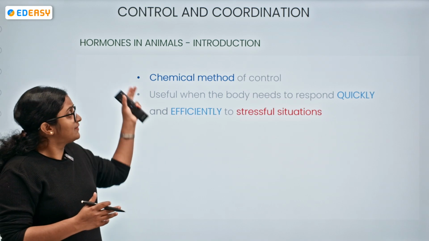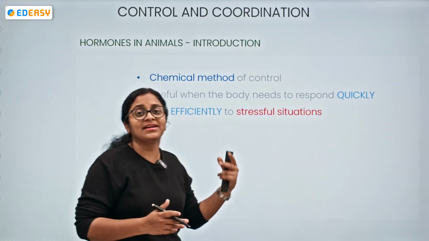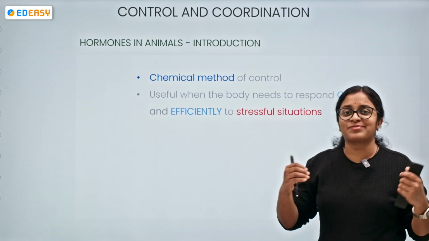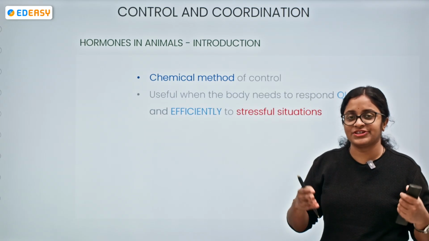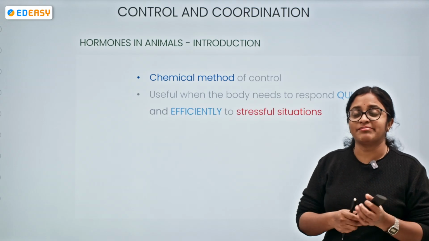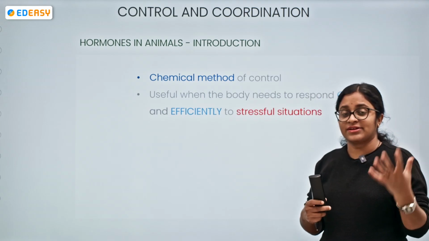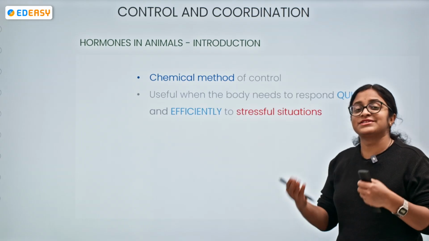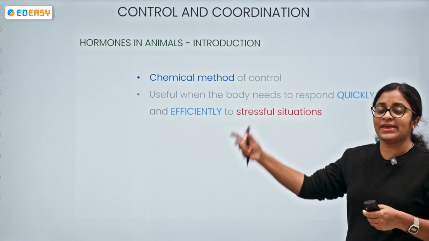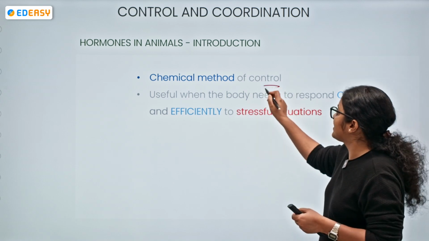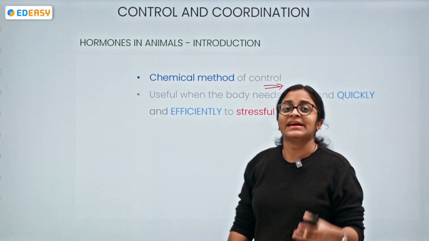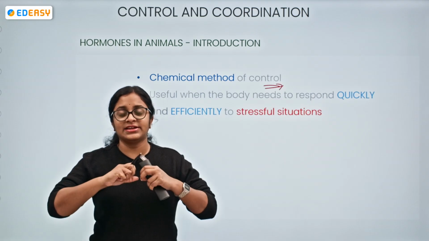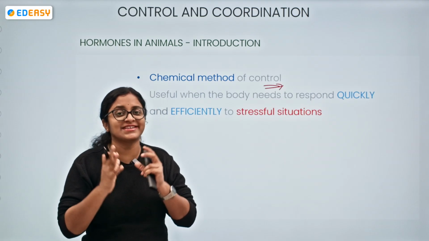Okay, so we can say the hormones in animals, this is like a chemical method of control. So the previous one was nerve impulse transmission, nerve impulse propagation, right? So nerve impulse generation, transmission, there is a propagation of nerve impulse, and the signal transduction, or we can say the signal transmission will be there, whereby we have seen the response being produced. So in these hormonal systems, we have this being the chemical method of control. It is being required particularly when we need to respond quickly and we need to deal with stressful situations.